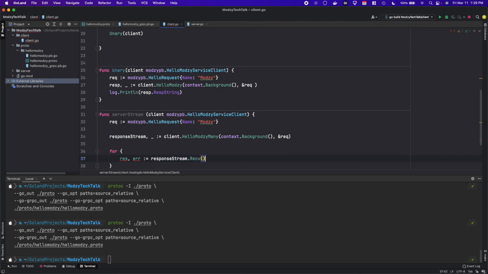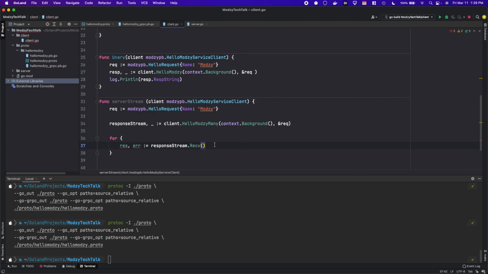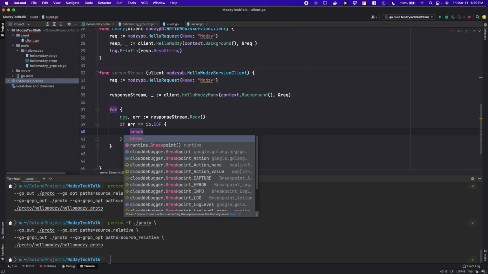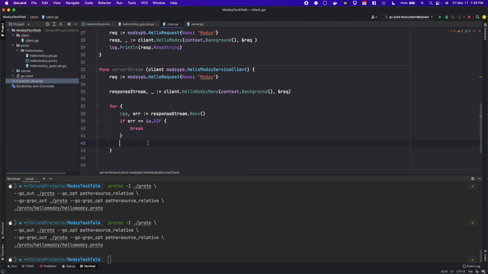By invoking dot receive, we are receiving a discrete object from the stream itself. So if the error is end of file, then we know that the server's done. If it's end of file, then we know that the server is complete. And then we'll break out of the loop. Otherwise, we can log.print the response string.